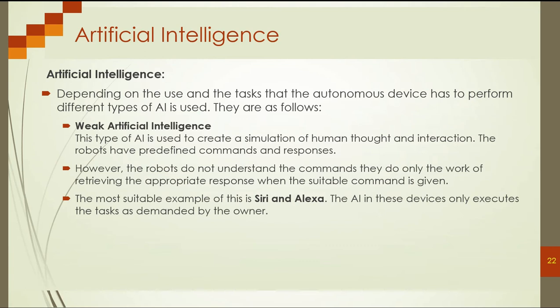As you see, sometimes if you talk with Siri or the Google Assistant, there is no answer, or maybe they only give one answer: I don't have an answer for your question.